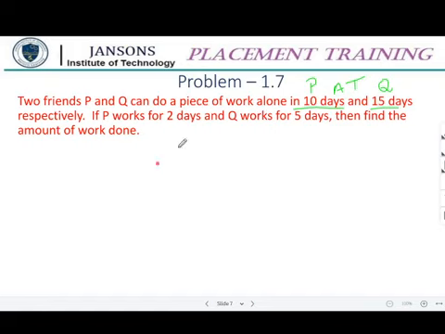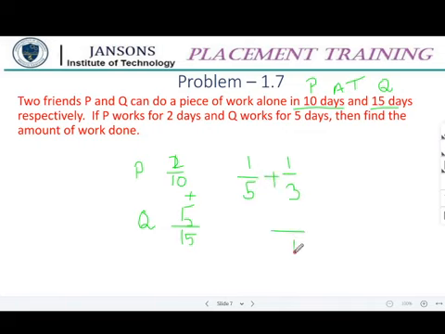Okay, so 1 by 10 is the work done in 1 day by P, and P is working for 2 days. Q's alone time is 1 by 15, and Q is working for 5 days. So we need to add these two. So 2 by 10 is 1 by 5, plus 1 by 3. So it is 15.